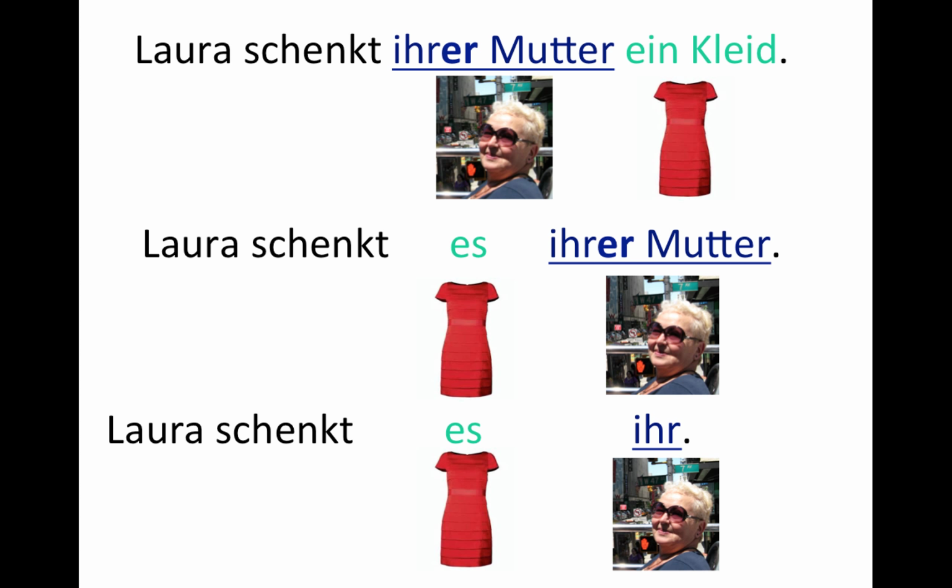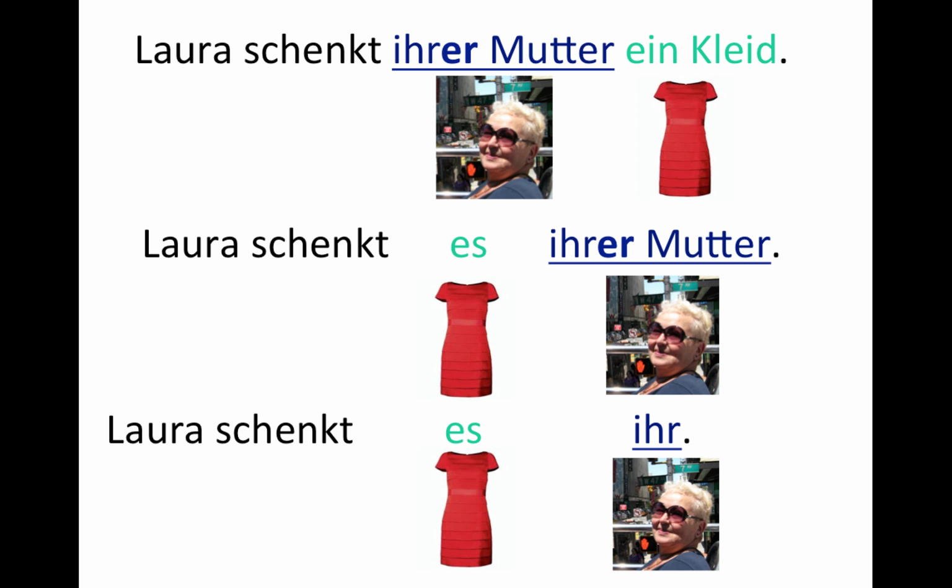First example is we have all the elements, we're mentioning them. Laura schenkt ihrer Mutter ein Kleid. Yeah? We have ihrer Mutter and we have ein Kleid. We mention all the important elements. Yeah? We have the person who does something, Laura, subject. Schenken, the verb. Whom, ihrer Mutter. What, ein Kleid.